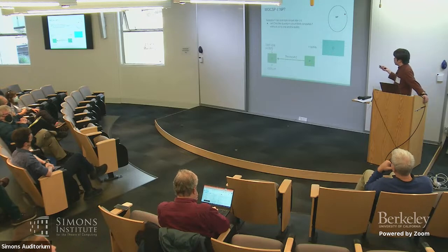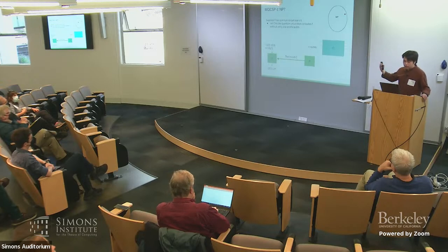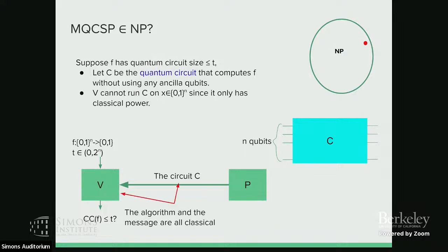So here I will show you why MQCSP is in QCMA, but we start by trying to put it inside NP first. Suppose F has a quantum circuit with size at most T. Then we just let C be the quantum circuit that computes F without using any ancillary qubits. The certificate, or say the witness, is the circuit C. And we cannot run C, because V is a classical algorithm in NP.